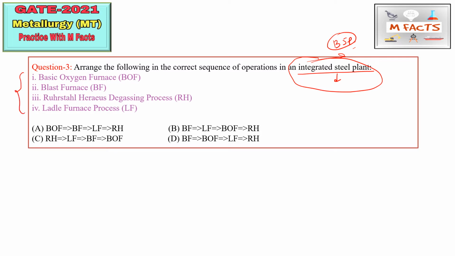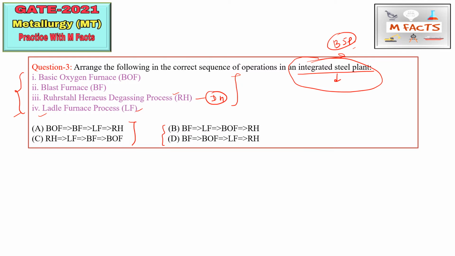Okay, so the things are here. They have given these 4 points, that is basic oxygen furnace, BOF, blast furnace, that is BF, and RH degassing process, Reversal Harris's process. Okay, so this is known as RH degassing, or the other one, DH degassing, is also there. Okay, so this is modified, and the fourth one is the ladle furnace process, that is LF. So we need to match the sequences, which one is correct for this given statement. Okay, so which is the correct statement?